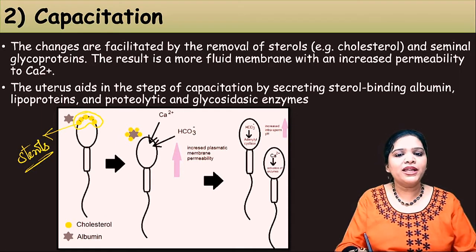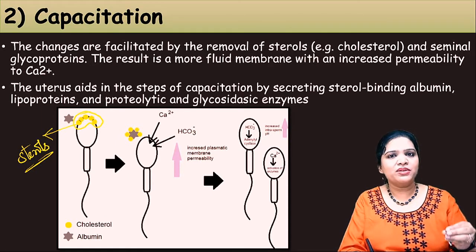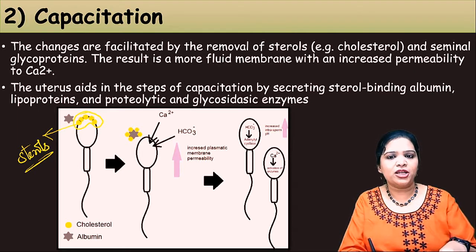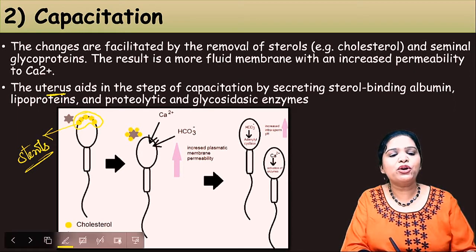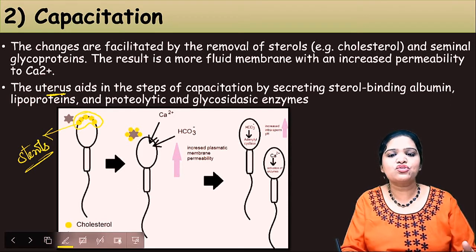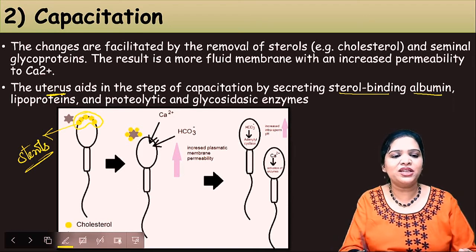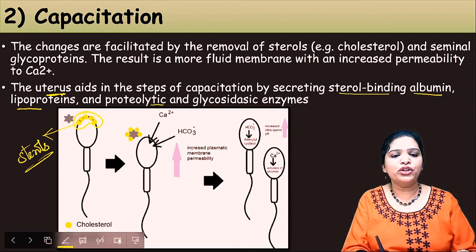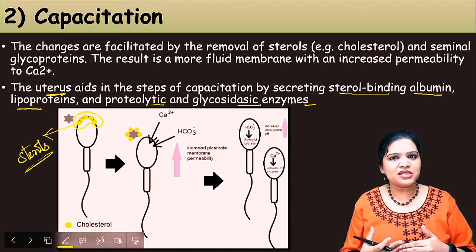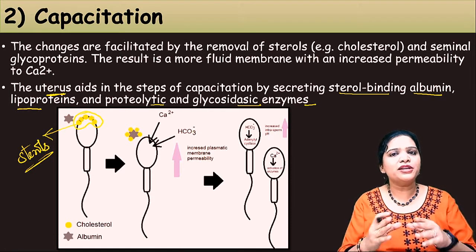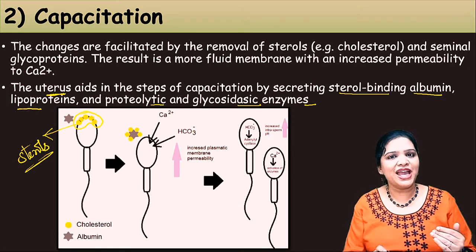So what happens when the sperm gets deposited in the vagina, and the vagina or the uterus produces some substances called sterol binding albumin, lipoprotein, proteolytic enzymes or glycosidase enzymes. These substances help to remove the outer covering of the acrosome.